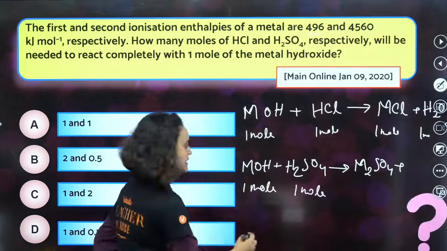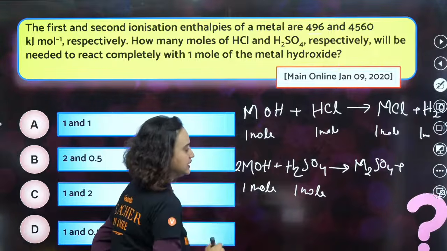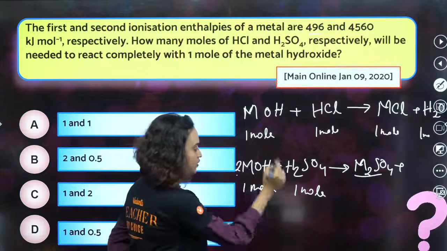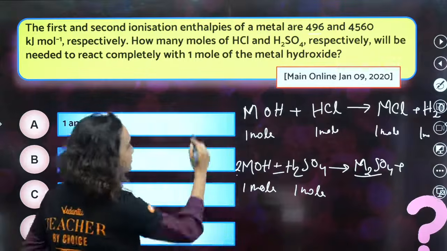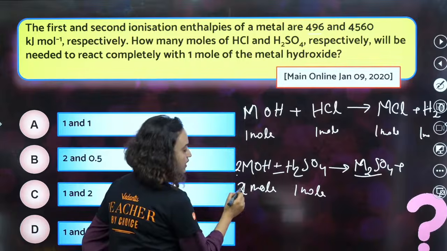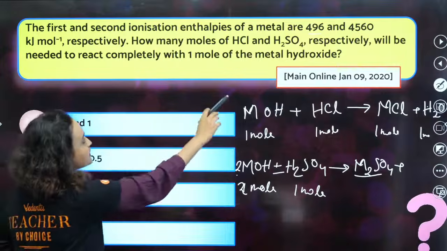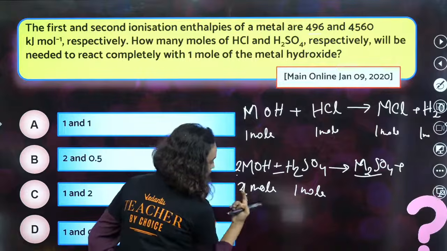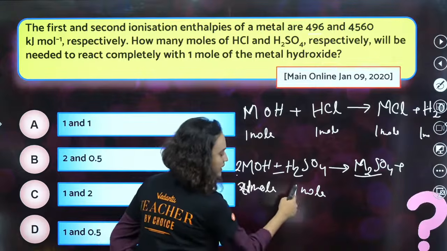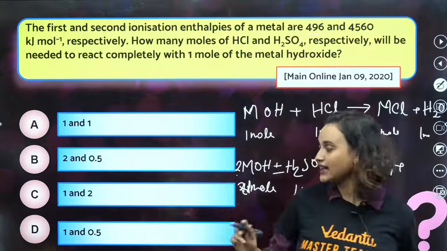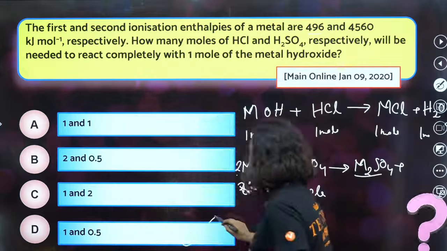If I have to balance it, I will have to write 2 here. If I write 2 here, then it will be 0.5. As per the question, 1 mole has to react. If here it is 2 mole, then it is 1 mole. That means it is half of it. So, that gives us option D as the correct answer.